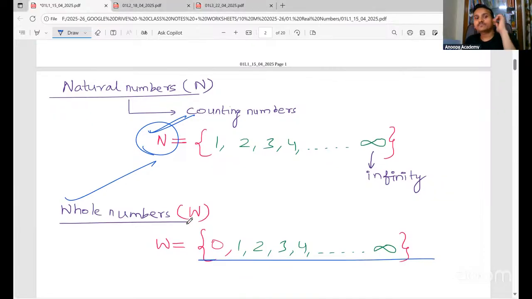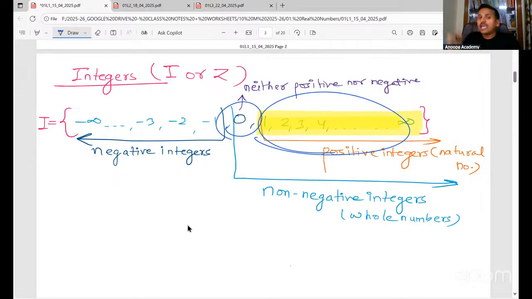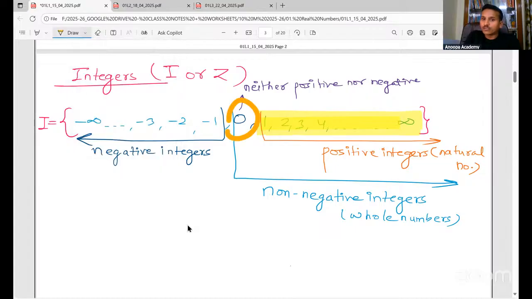Next, we saw integers. Integers are the set of numbers which include 0, positive numbers like 1, 2, 3, 4 up to infinity, and negative numbers like -1, -2, -3, and so on up to -infinity. So here we have 0, positive and negative.